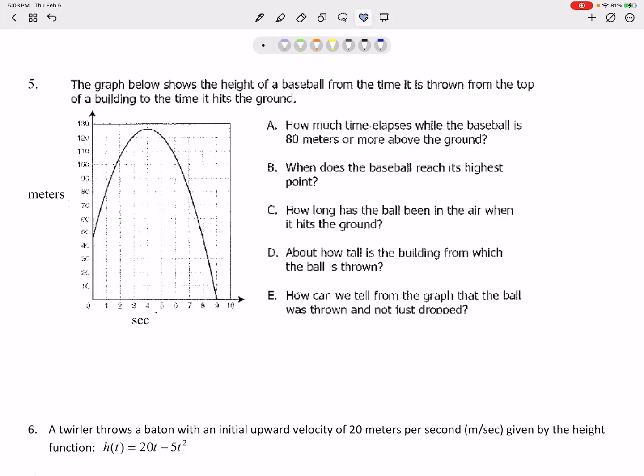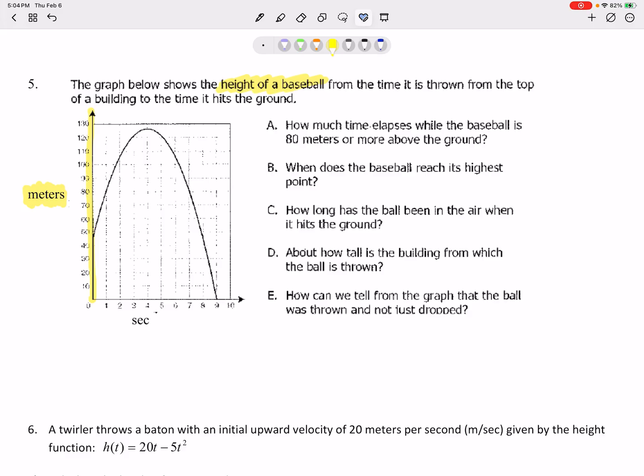So height is going to be in meters. So it's going to be along the y-axis from the time it is thrown from the top of a building to the time it hits the ground. So the graph shows the height of a baseball from the time it's thrown from the top of a building. So you're not standing on the ground throwing the ball. You're on the top of a building throwing the ball up.